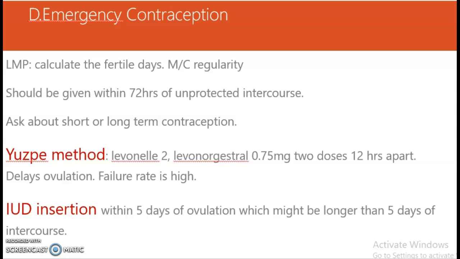These are available with the name of ECPs in the market in Pakistan. The Yuzpe method is levonorgestrel 2 doses of 0.75 milligram, 12 hours apart. It delays the ovulation and the failure rate is high. IUD insertion can be done within 5 days of ovulation, which might be longer than 5 days from the intercourse.